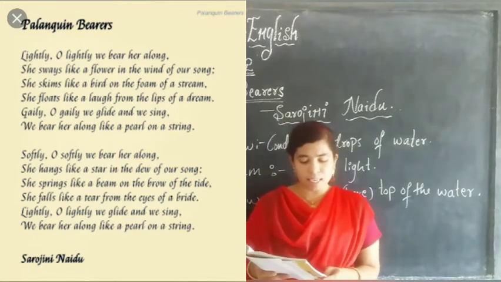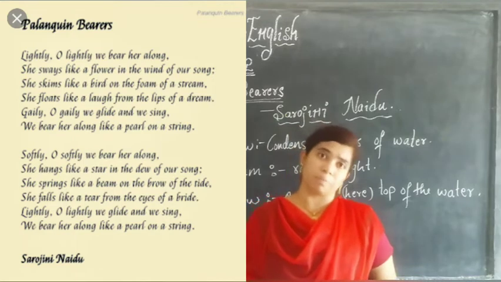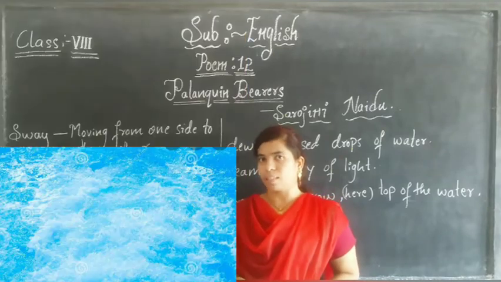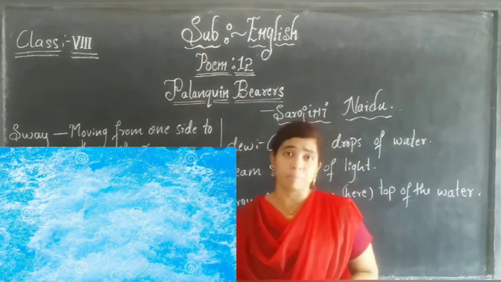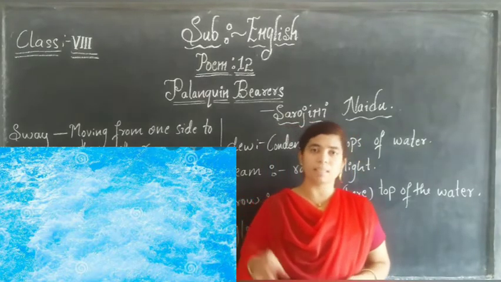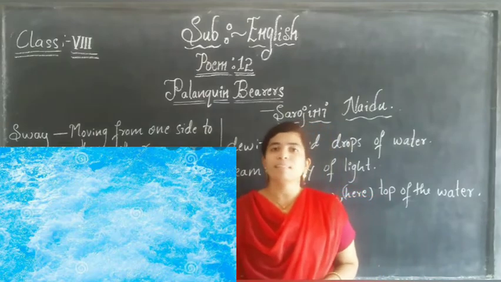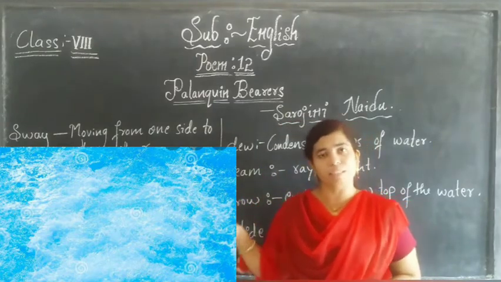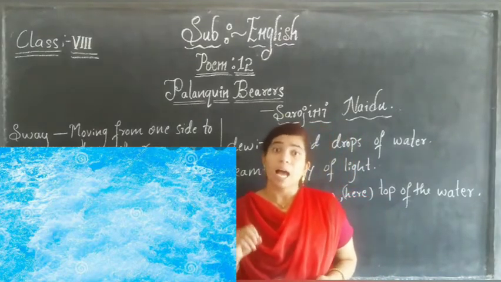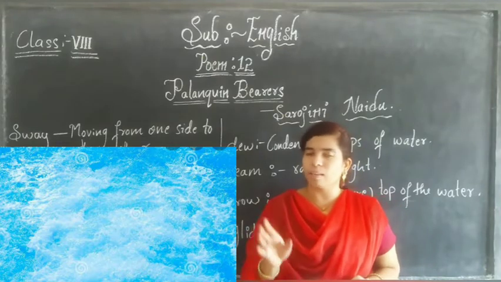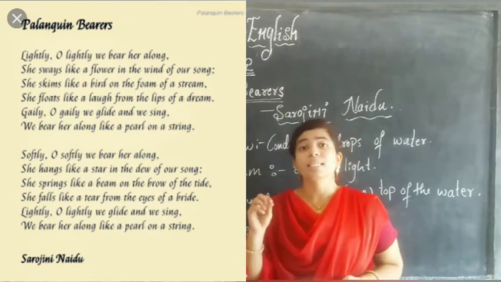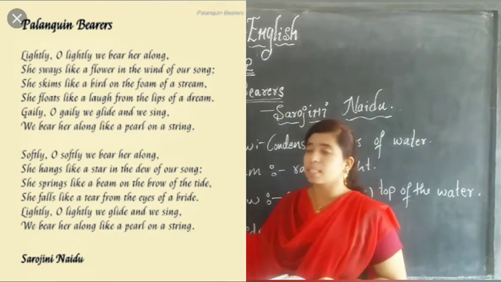She skims like a bird on the foam of a stream. Skim in the sense, glide smoothly on something. How the bird will skim on the stream. You know the streams, right? A very small single line of water which flows in the forest or some mountain areas is called a stream. How do the birds move there? Without any noise, very smoothly, right? Like the bird, she will also skim. Skim in the sense glide.